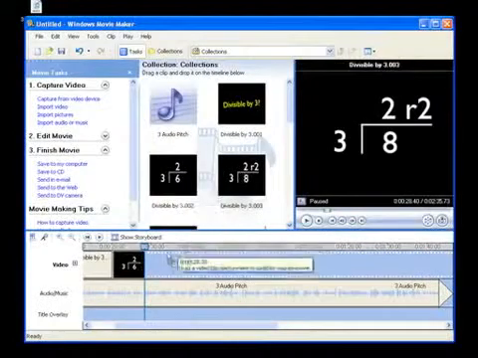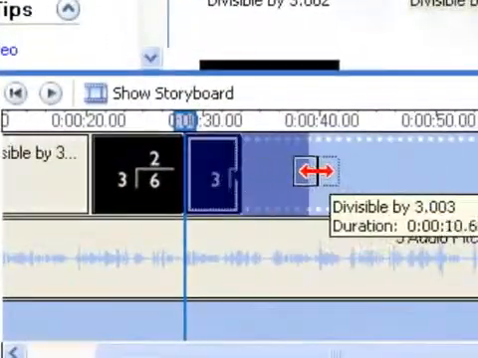Okay, then I start my example about 8, so I'm going to move to the end there, drag down my slide that has to do with 8, make it longer.